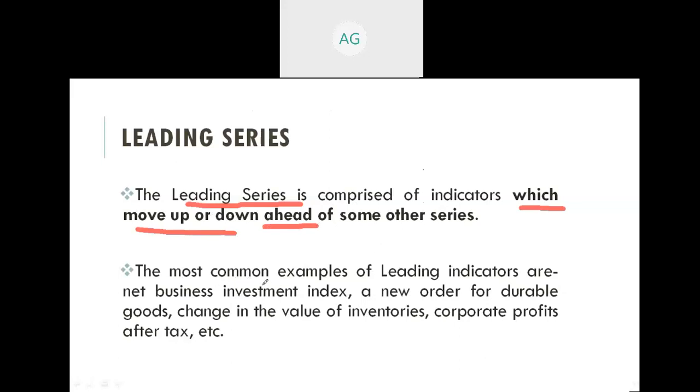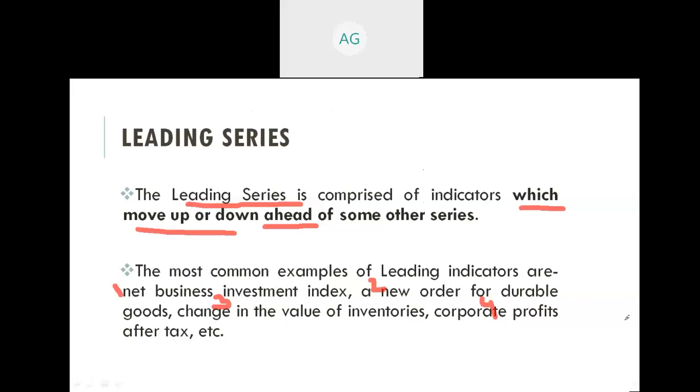The most common examples of leading indicators are, first, the net business investment index, new orders for durable goods, change in value of inventories, corporate profits after tax, etc. So these are some of the most common examples of leading indicators.